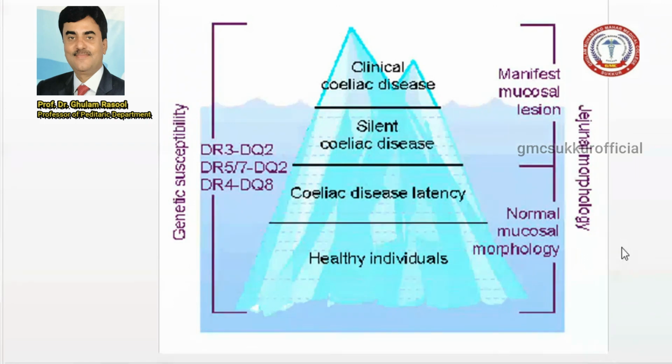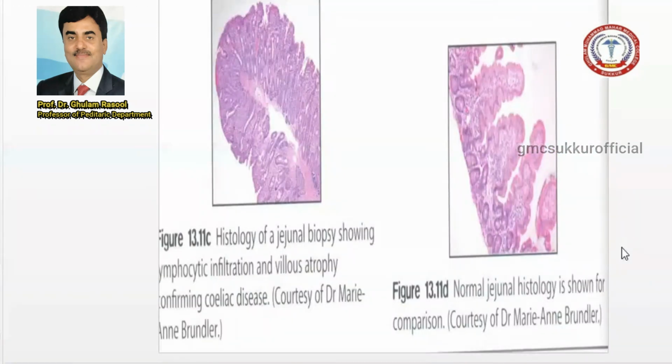This is a genetic disorder. Latent celiac disease means that in older age, celiac can be present but the patient can be normal, with a normal mucosal morphology, so you will never find these patients have celiac, but celiac disease can present in these patients.